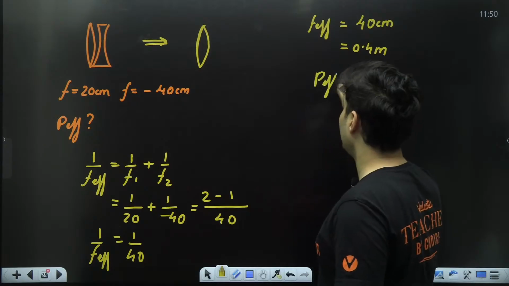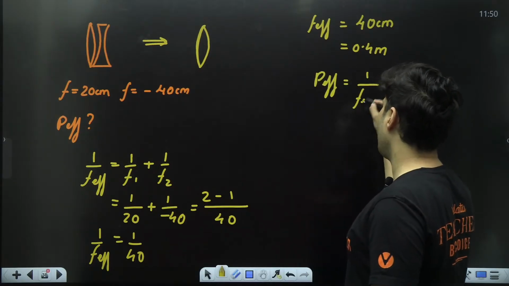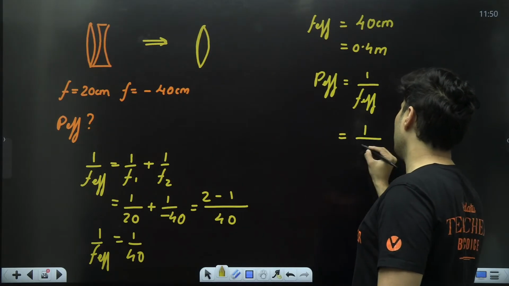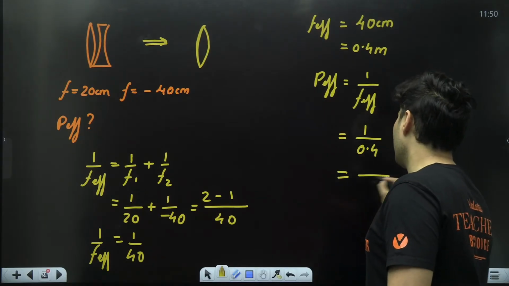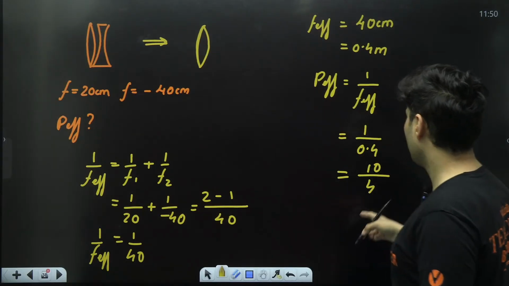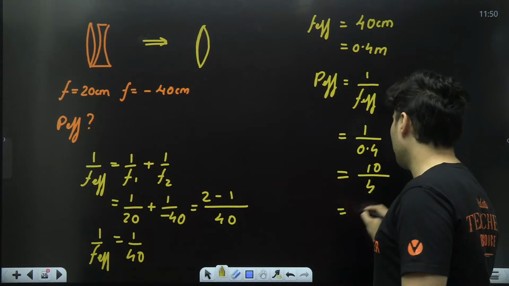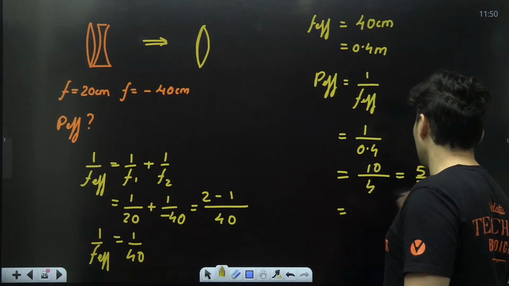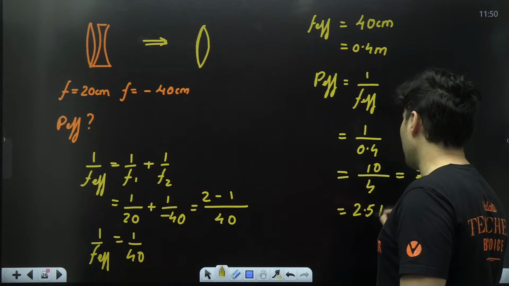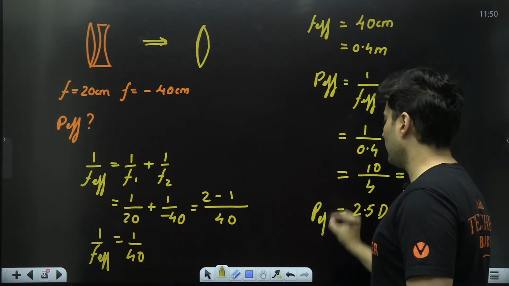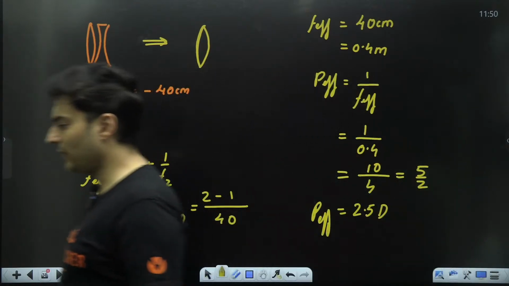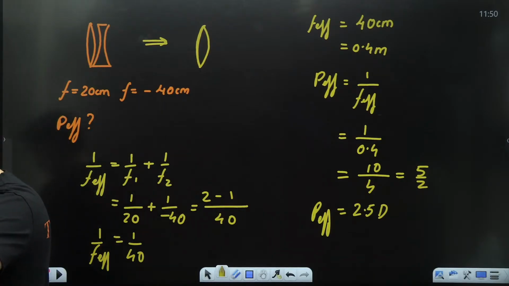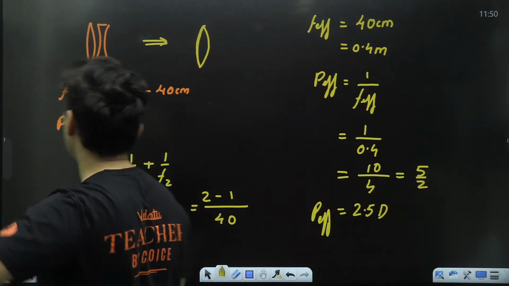But I want effective power, which will be 1 by F effective, which is 1 by 0.4, which is 10 by 4. That is nothing but 5 by 2, which is 2.5 diopters. So the effective power is 2.5 diopters. Correct. So that is the effective power of the lens.